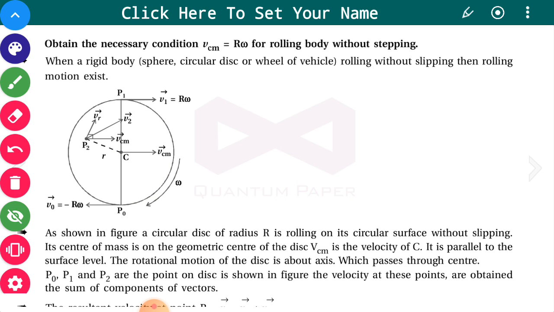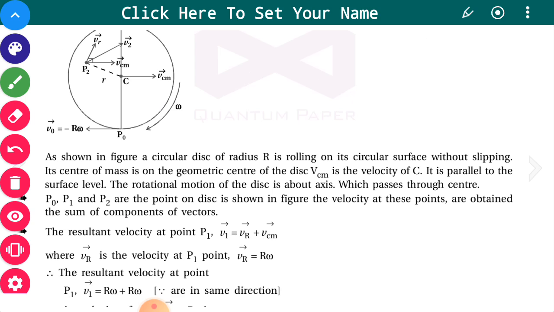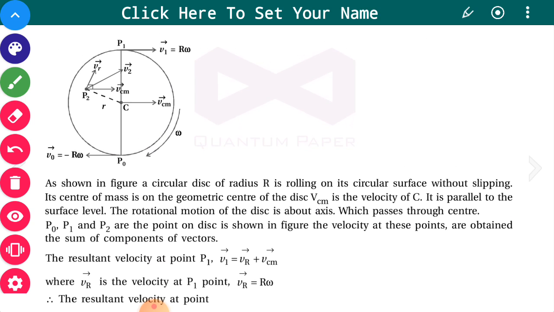Now see, this is a disc we consider. It is moving on a straight surface. Its center of mass is at the geometric center of the disc, and VCM is the velocity of the center of mass. So this is the place where the center of mass is located. It is parallel to the surface. The rotational motion of the disc is about an axis which passes through the center.